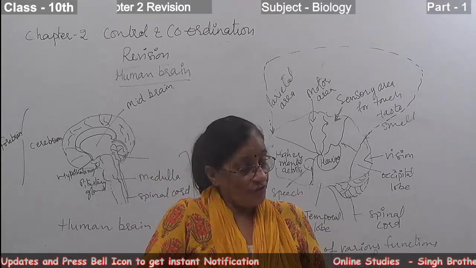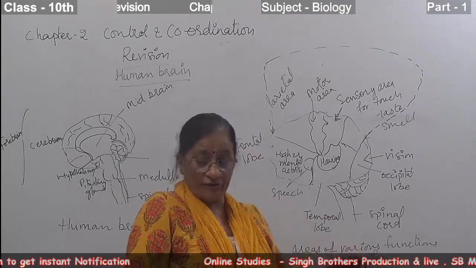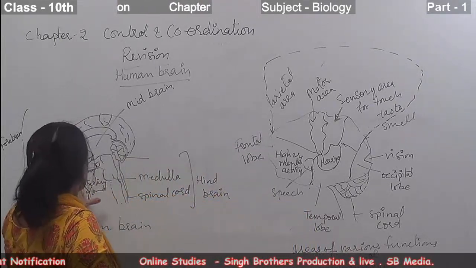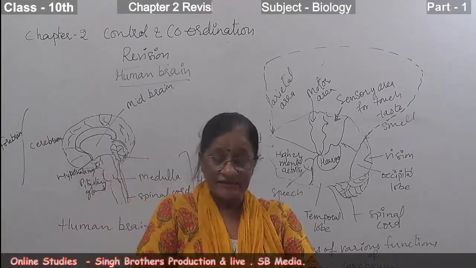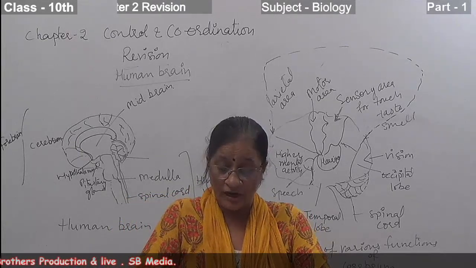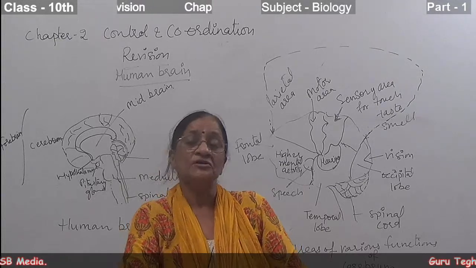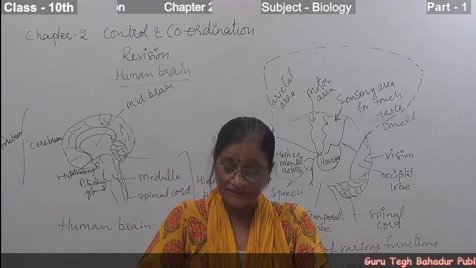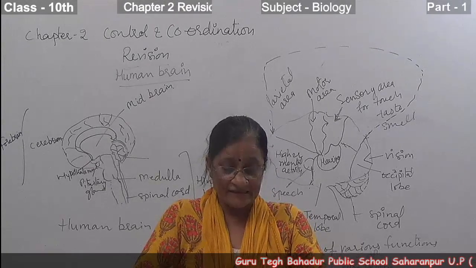Next part of forebrain is the hypothalamus. It is a small region below the thalamus. This is the hypothalamus shown here. It also controls and regulates heartbeat, blood pressure, hunger, thirst, sleep, temperature and peristalsis, etc.